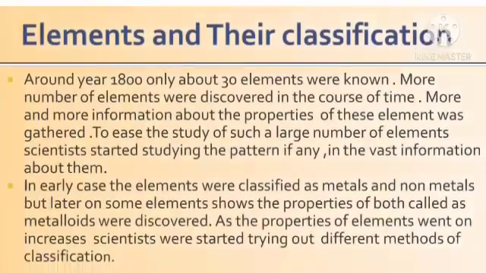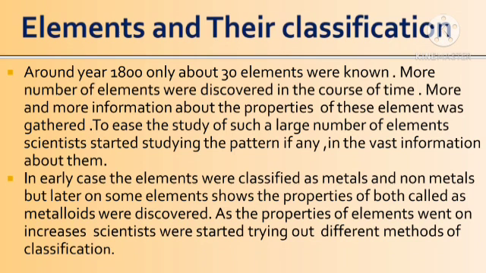Students, we are going to learn this topic in different parts. In the first part, we are going to study up to Newlands' law of octaves. So, let us start the topic periodic classification of elements.